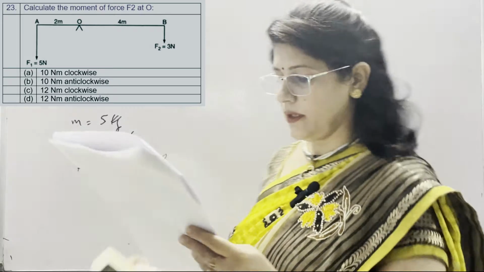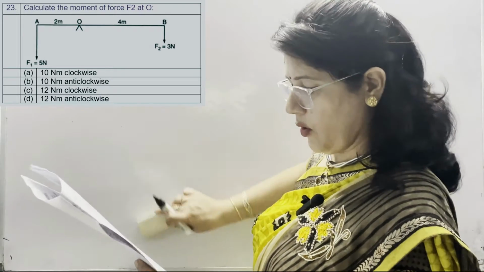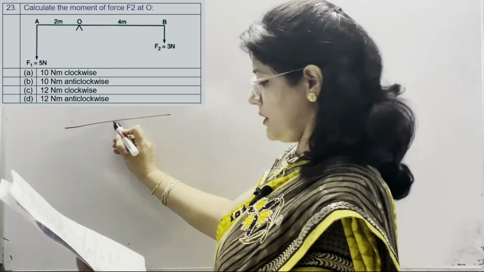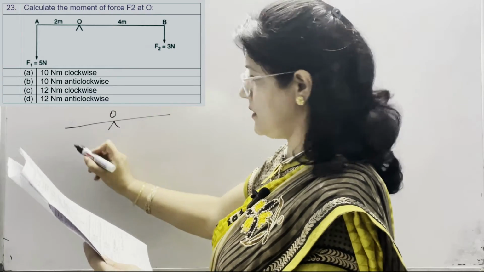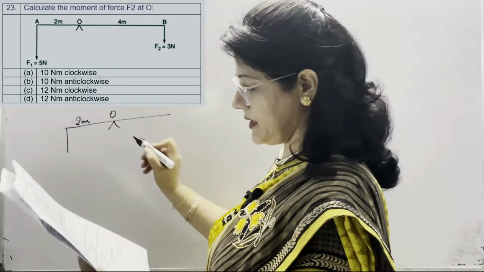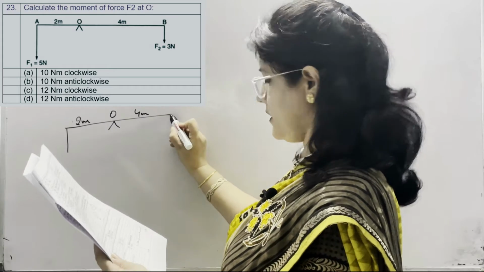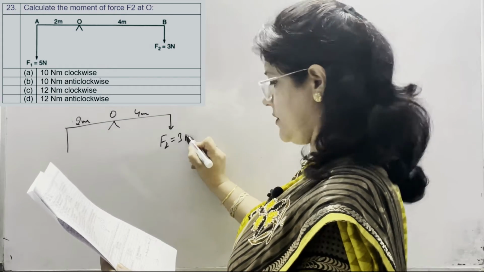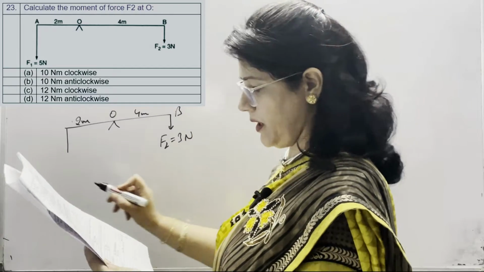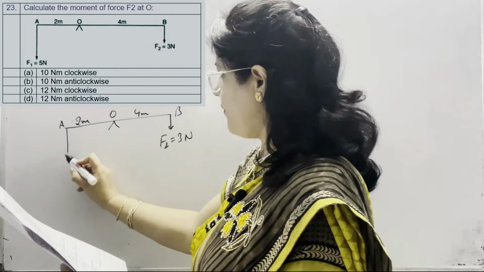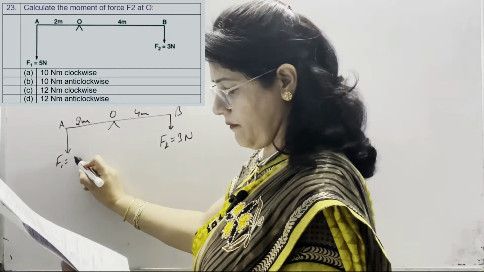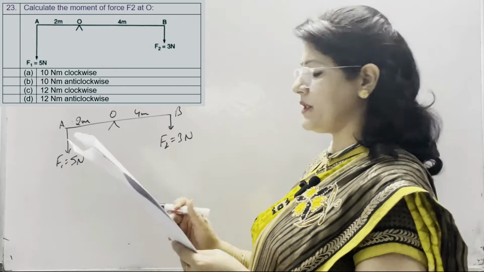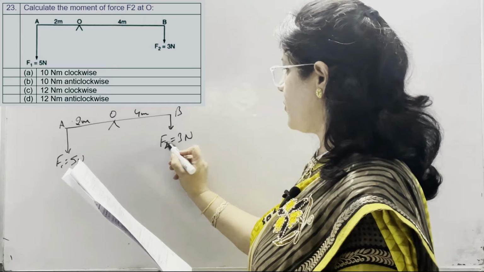Next, question number 23. Calculate the moment of force F2 at point O. So this is the diagram given. This is O point. Length of this side is 2 meter and this side is 4 meter. Force here is F2. Its value is given as 3 Newton at point B. At point A, F1 is given as 5 Newton. So we have just asked the moment of force F2 at this point O. So F2 is this force.